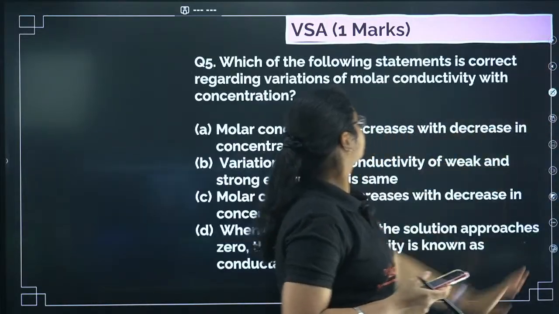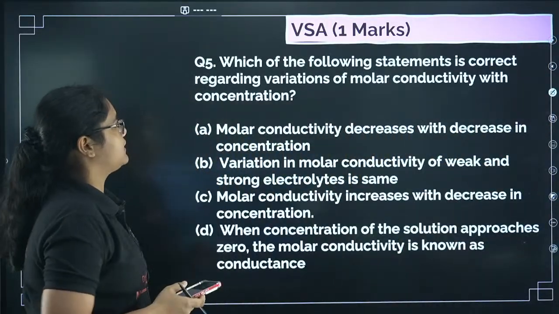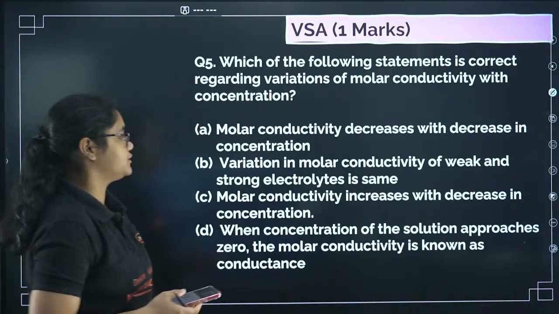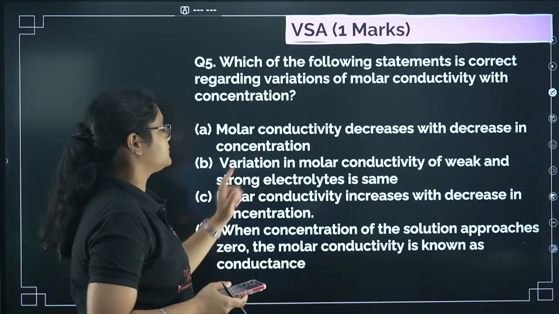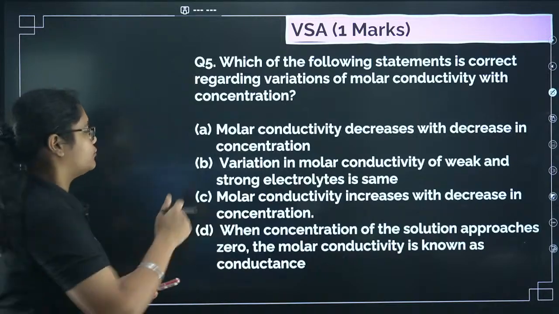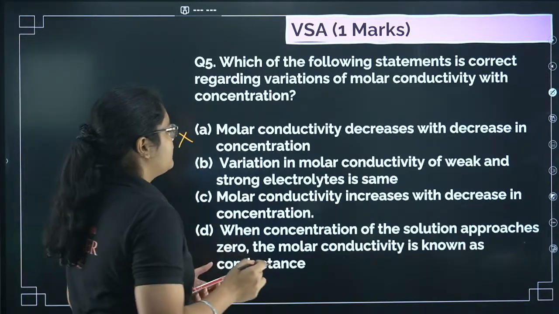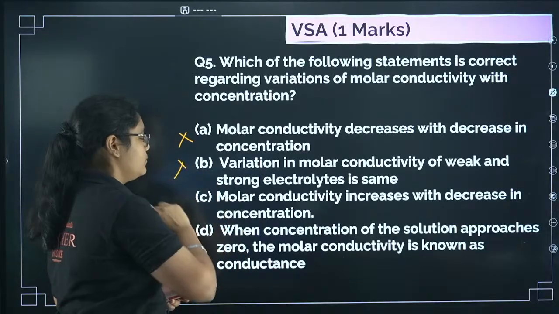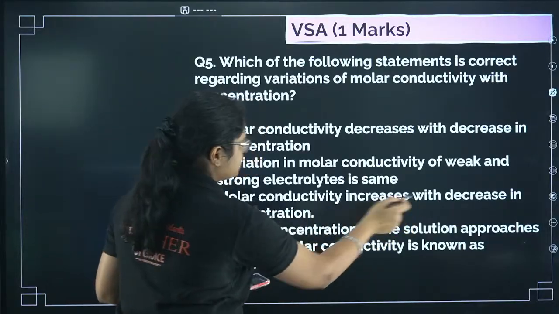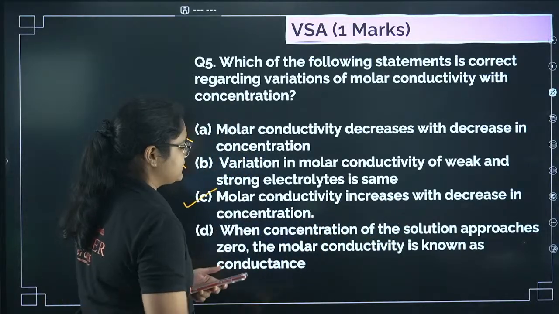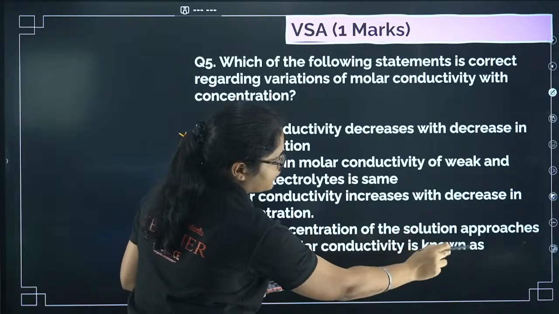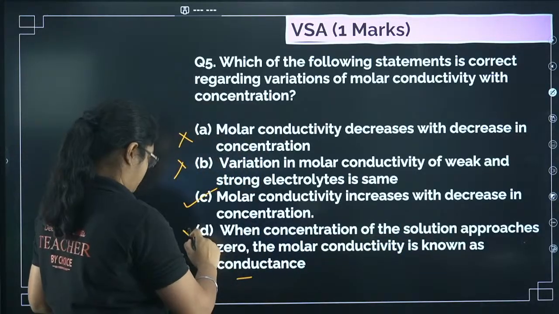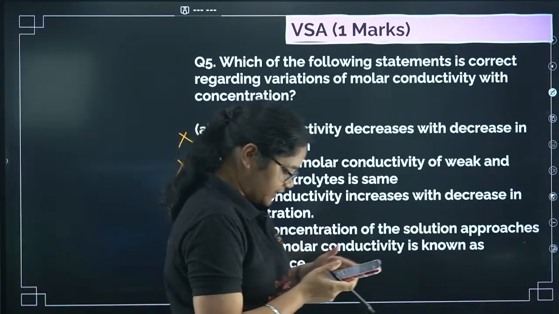Next, moving to the fifth question: which of the following statements is correct regarding the variations of molar conductivity with concentration? Molar conductivity decreases with decrease in concentration? No, molar conductivity increases. Variation in molar conductivity of weak and strong electrolyte is the same? No. Molar conductivity increases with the decrease in concentration? Yes. When concentration of the solute approaches 0, the molar conductivity is known as conductance? No. So option C is correct.